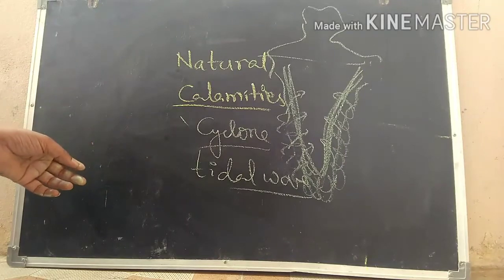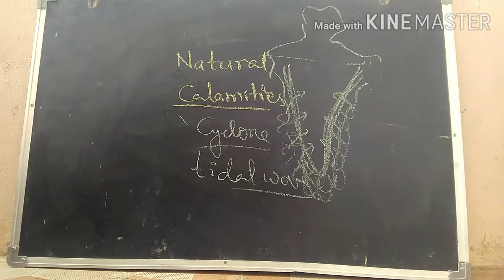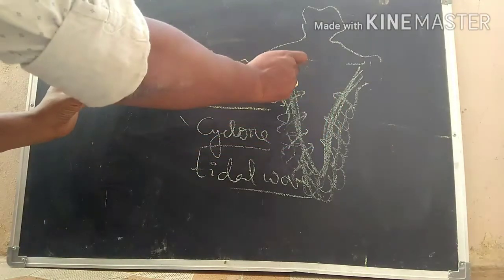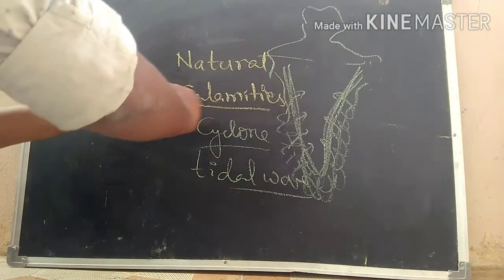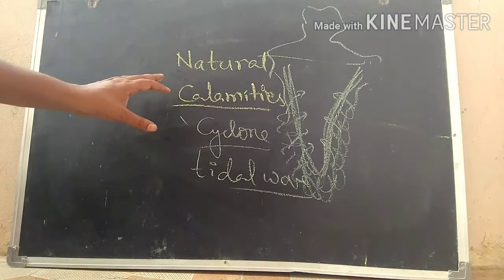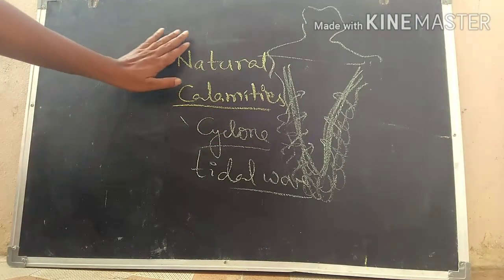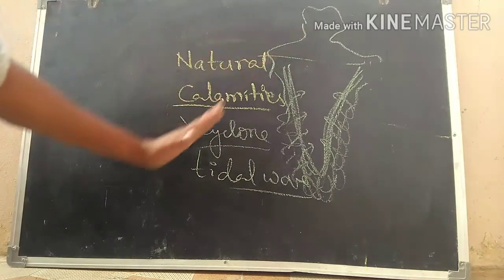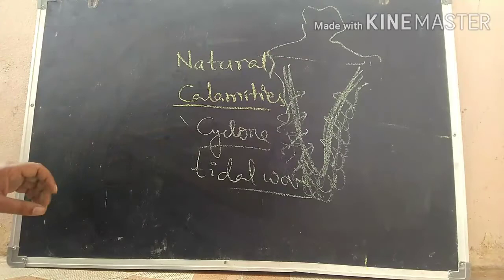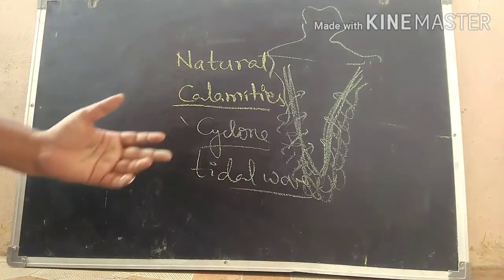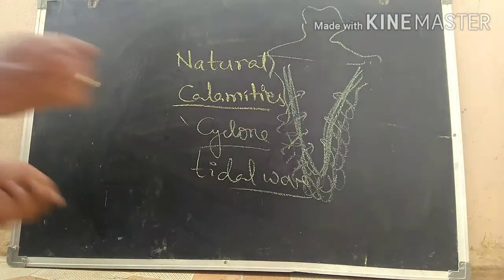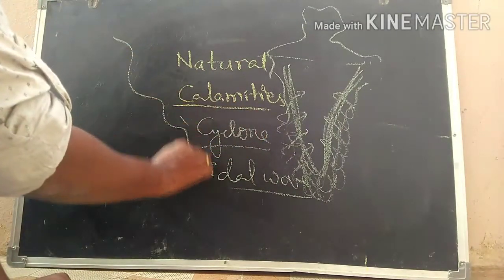Now let us see, flood causes major damage, but there is one very useful thing about the flood. What is that useful thing? When flood water streams from one place to another place, it takes new soil from one place to another. For example, in a hill region, rainfall occurred.